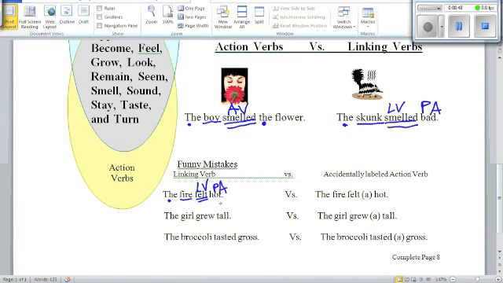Okay, if you did that wrong, if you said that felt was an action verb because you thought that you could see the action, then basically you would be telling me, oh, I should make that red. Hold on. Red. You would be telling me that a fire, does that look like a fire? Okay.